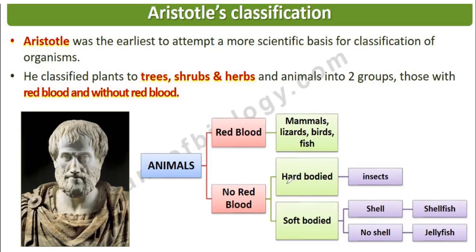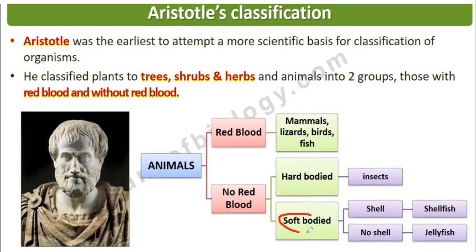But if a cockroach is crushed by your leg, red blood will not come out. That does not mean it doesn't have blood. Blood is there, but the color is not red.